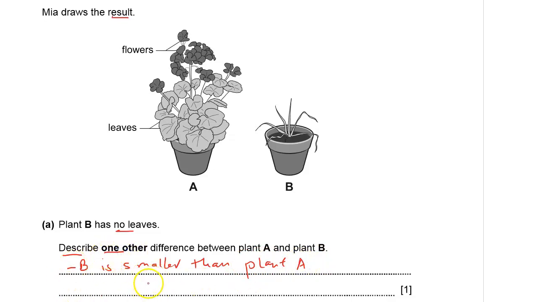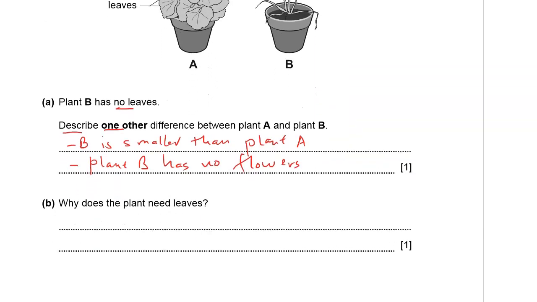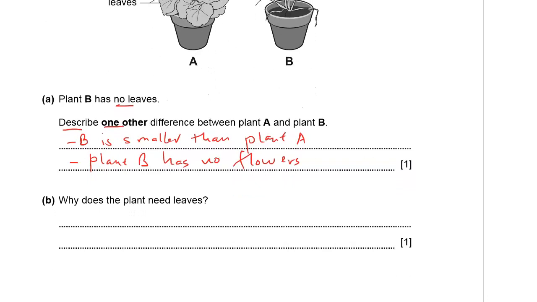That is one difference. I can also see that, of course, we also taught this. Plant B has no leaves, therefore has no flowers. You can see plant A has got flowers there and leaves. Plant B, which does not have leaves, has no flowers. So that's a difference between plant A and B. Those are two differences. You can write more if you can see more differences.